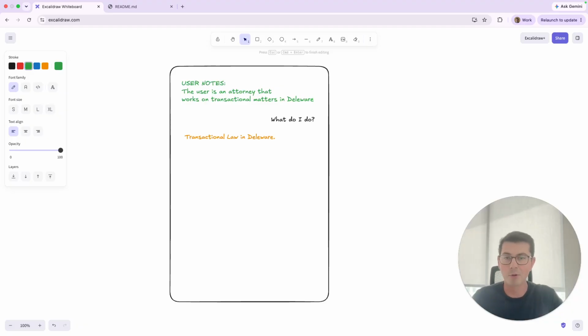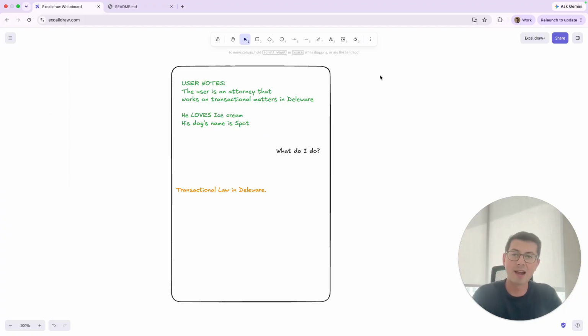This can be sort of problematic, especially if you use Claude for a lot of different matters. If you're an attorney and you're often asking about legal matters, it might be useful for Claude to understand a bit about your practice, where you're located, and that type of thing. But if you also use it for personal stuff, the notes might get bloated with some other information. It might look like this.